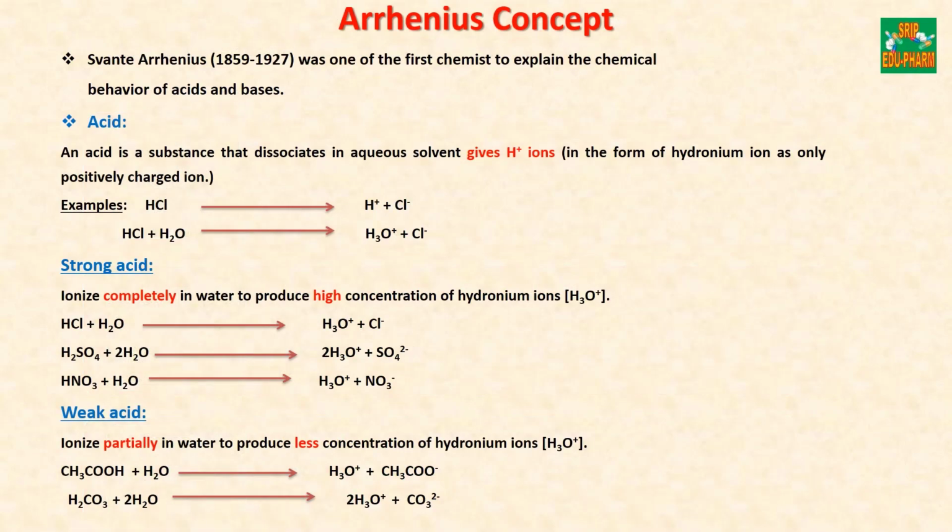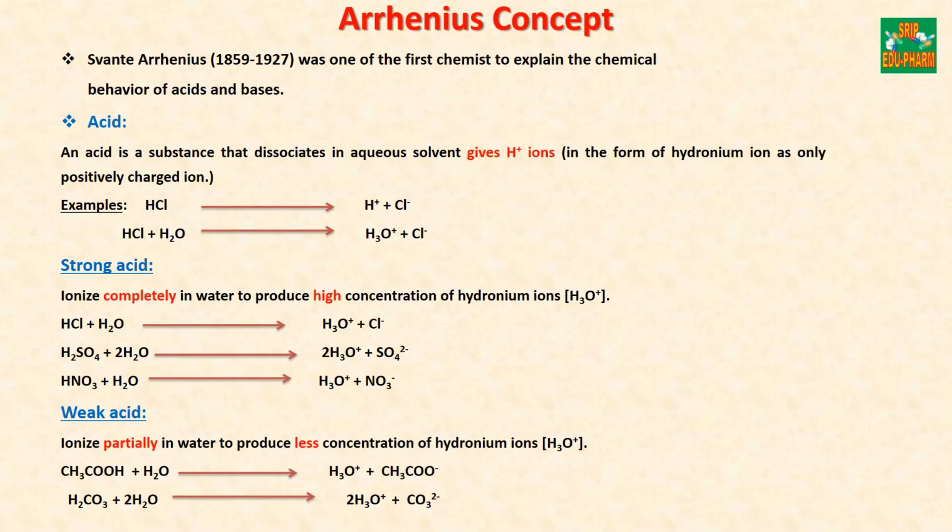Now let's discuss the Arrhenius concept. Svante Arrhenius was one of the first chemists to explain the chemical behavior of acids and bases. According to him, an acid is a substance that dissociates in aqueous solvent and gives H plus ions. An example is hydrochloric acid, which dissociates to produce H plus ion and Cl minus ion. Because H plus ion is not stable in free form, it further reacts with a water molecule and produces hydronium ion. So we can say that hydronium ion is the only positively charged ion present in solution.